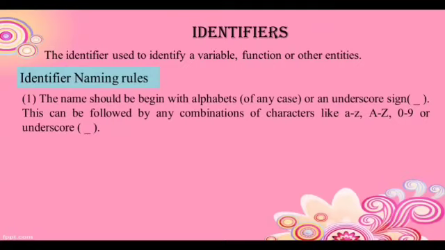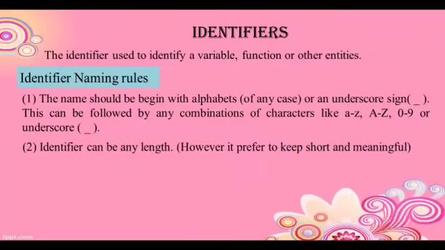There are many rules. First, the name of the identifier should begin with an alphabet or an underscore. This can be followed by any combination of characters like small letters, capital letters, digits, or an underscore, but it must start with an alphabet or underscore.